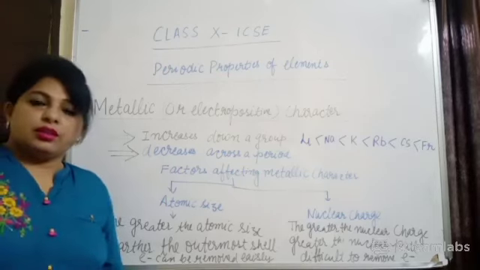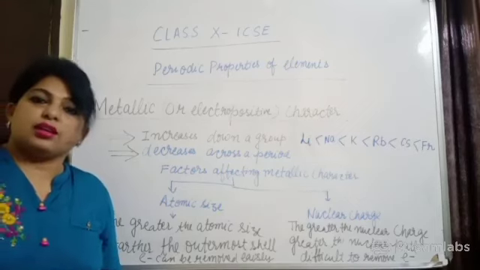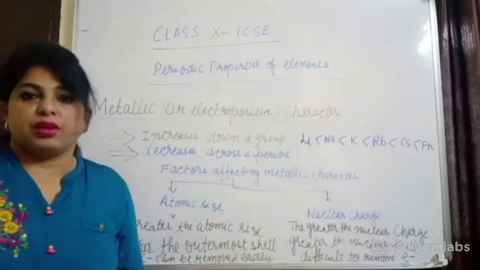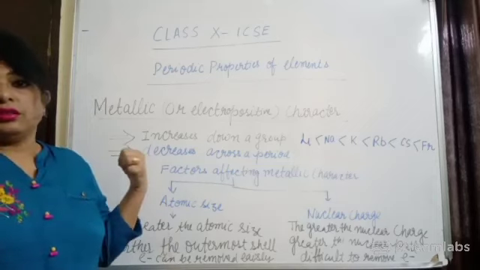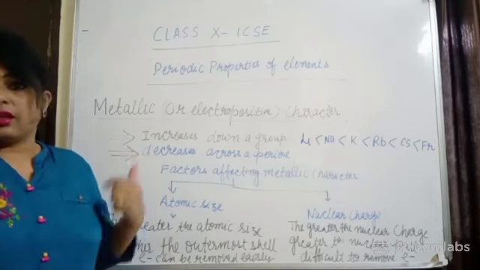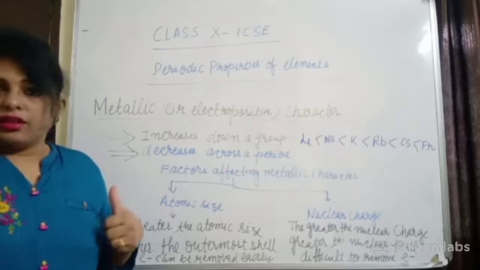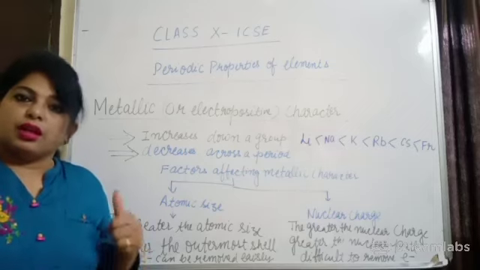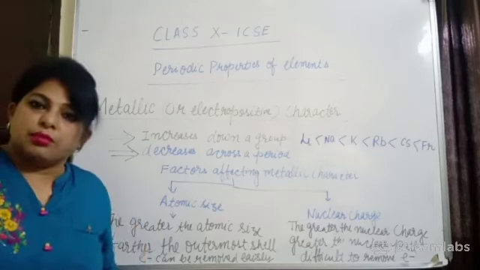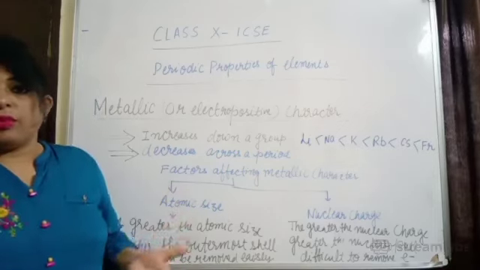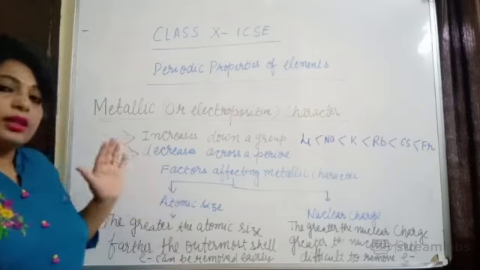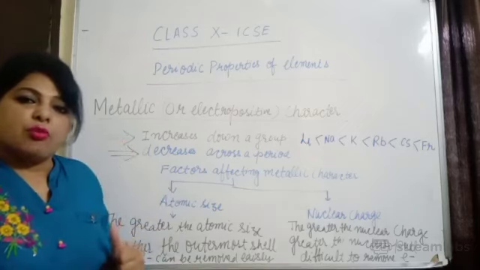Good evening, children. In the last class, we started the variation in the periodic properties, right? Today we are going to start with what we discussed in the last class: variation in the valence electrons across a period and down a group, and then the valency across a period and down a group. Then the third property we discussed was the atomic radius.